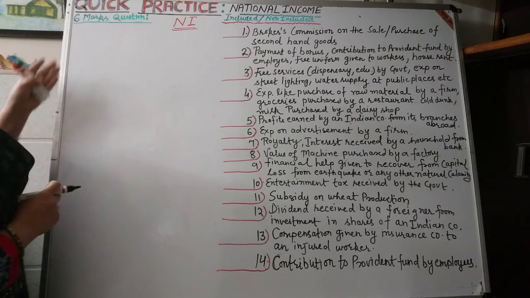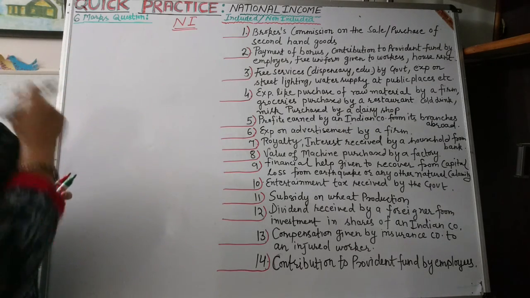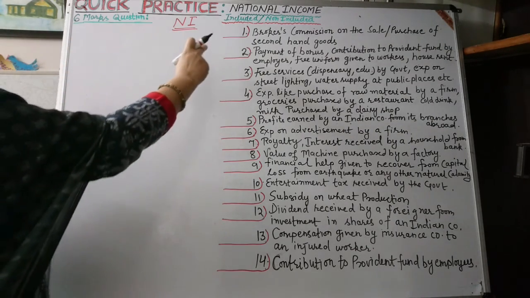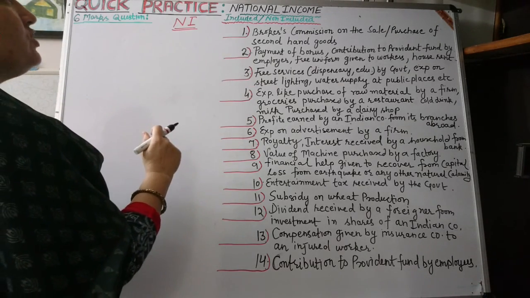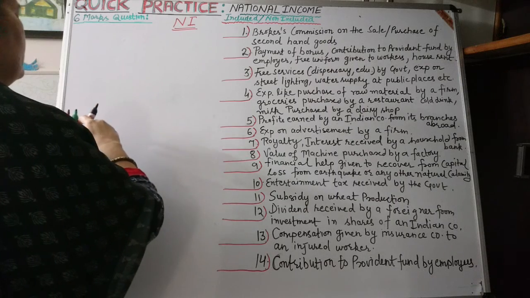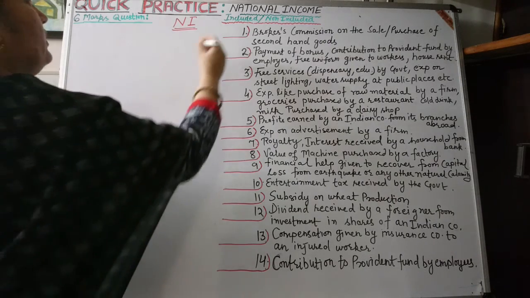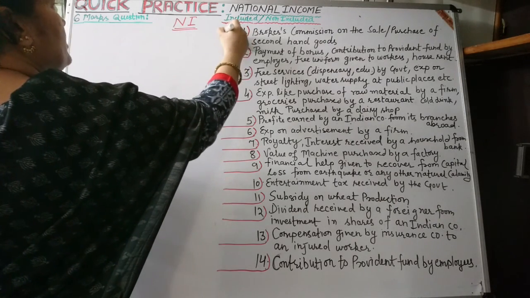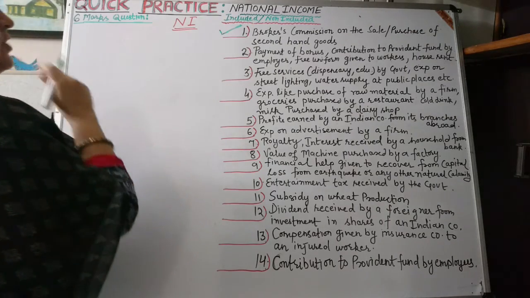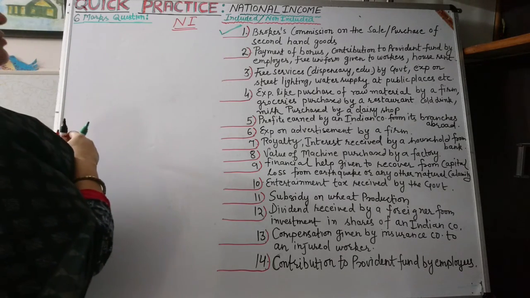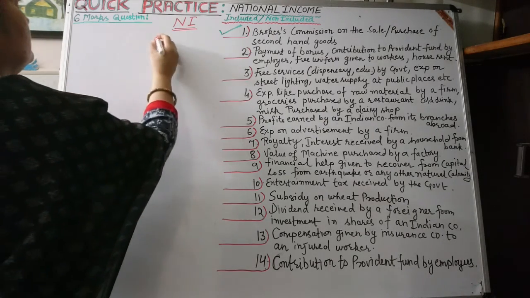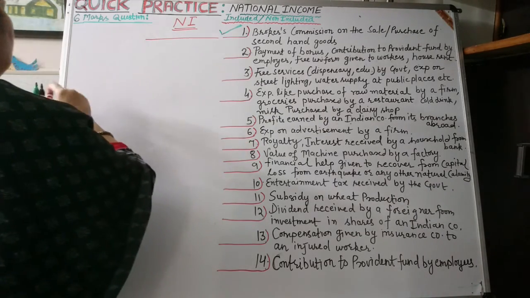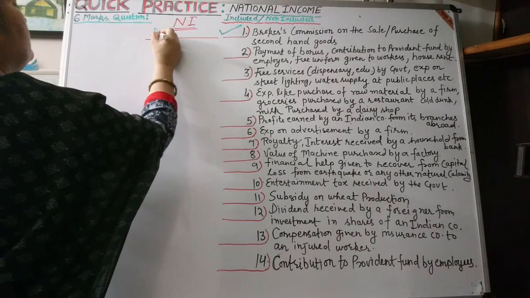So let us take a quick practice. First item, number 1, broker's commission on the sale and purchase of second hand goods. That will be included in the calculation of national income. Why is it included? Because it is factor income.